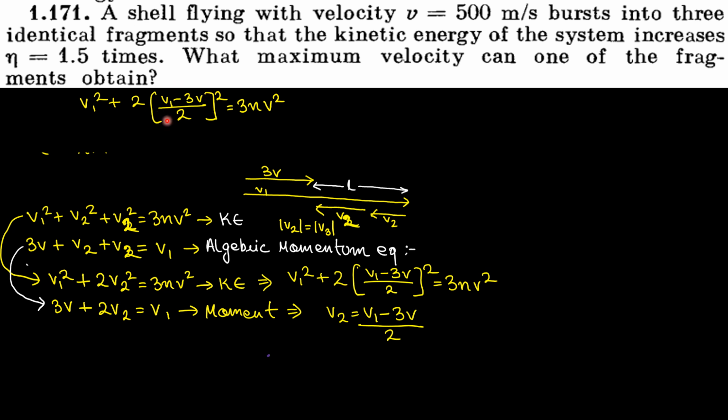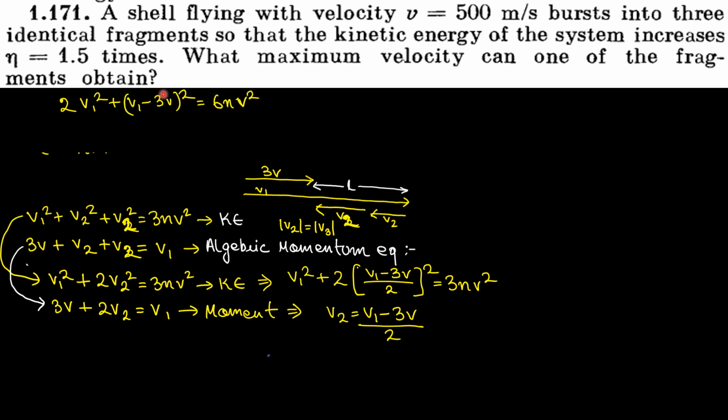See, I can write this term something like this, whole square by whole square, isn't it? 2 square is nothing but 4, and this 2 and this 2 would become 2. Now if I multiply the entire left hand side by 2 and the right hand side by 2, what do I get? 2v1 square, this 2 and this 2 would get cancelled. 3 into 2 is nothing but 6. So my equation becomes 2v1 square plus v1 minus 3v whole square is equal to 6nv square.